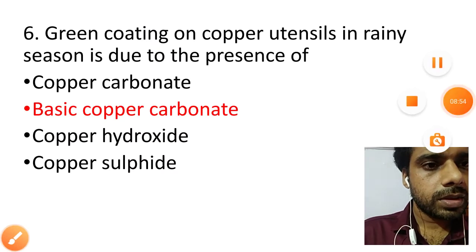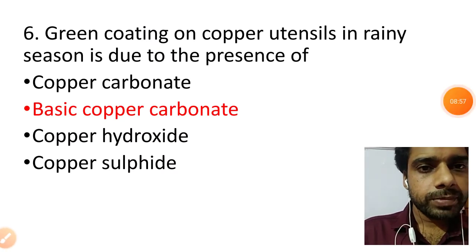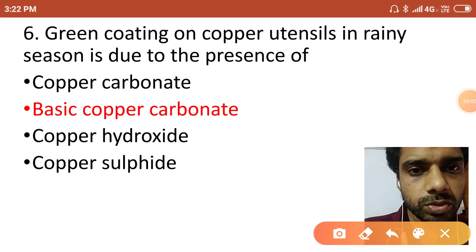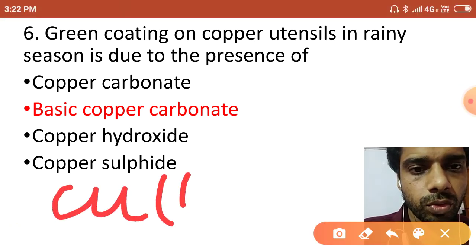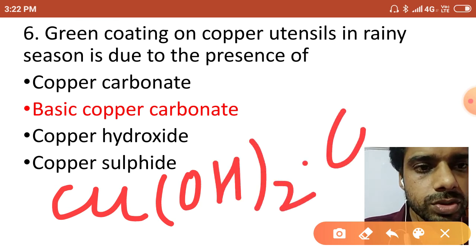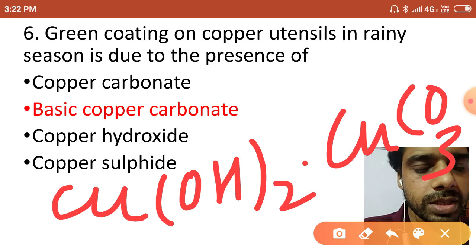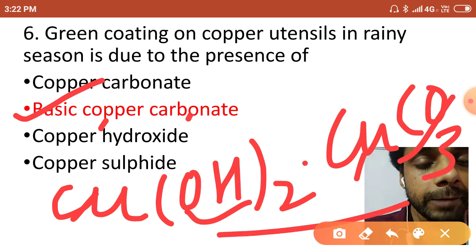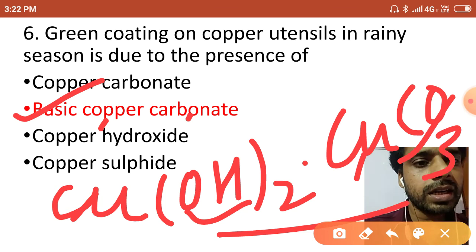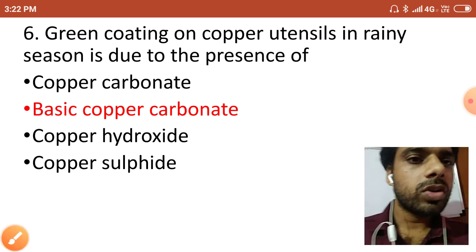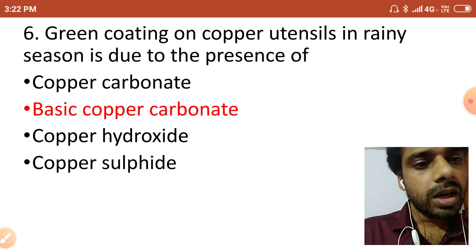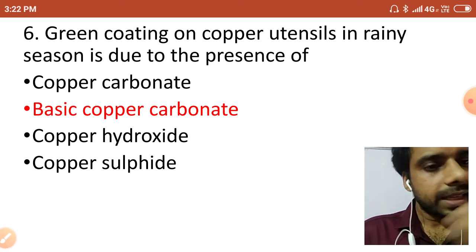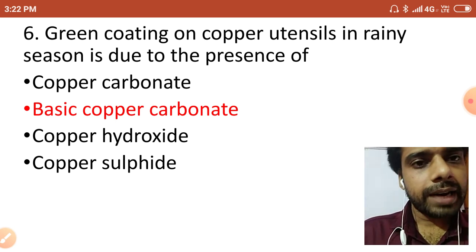Dear student, I will write the product only. So what will it form? Cu(OH)2 into CuCO3. This one is hydroxide, so that's why it is basic. Copper and carbonate is this one. This is basic copper carbonate, and it has green color. So the answer is that the green coating on copper utensils in the rainy season is due to the copper reaction. Copper is reddish brown and reacts with moist air, and then basic copper carbonate actually forms.